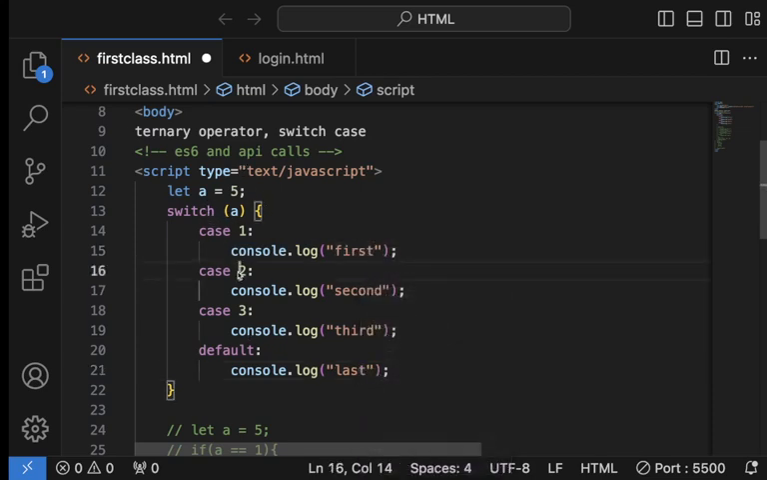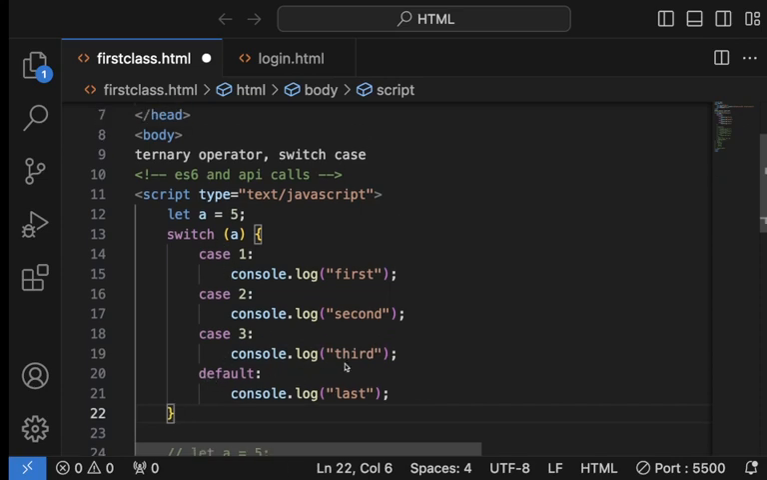If A is equal to 2, it will console log second, third, and last. If A equals 3, it will console log third and last. If A does not meet any of these conditions, it will console log last alone. Do you get it?